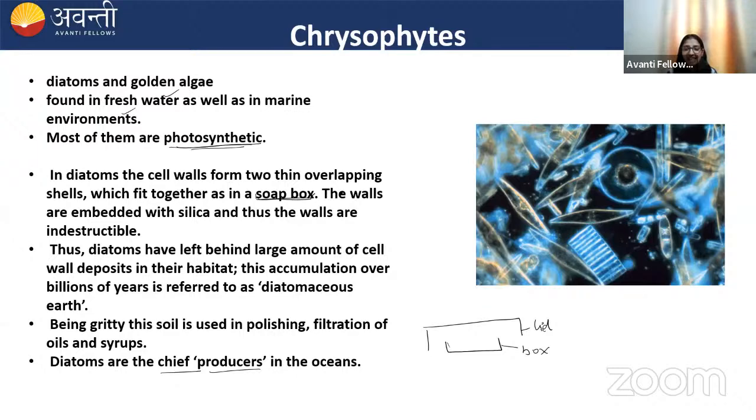So when the diatoms die, these cell walls keep on depositing at the ocean bed and they form diatomaceous earth. It's very important. This characteristic of diatoms is very important, that they form diatomaceous earth. They have silica. Remember this. And they are the chief producer in the ocean. So being gritty, the soil is used in polishing and filtration of oil and syrup. Okay, remember this.